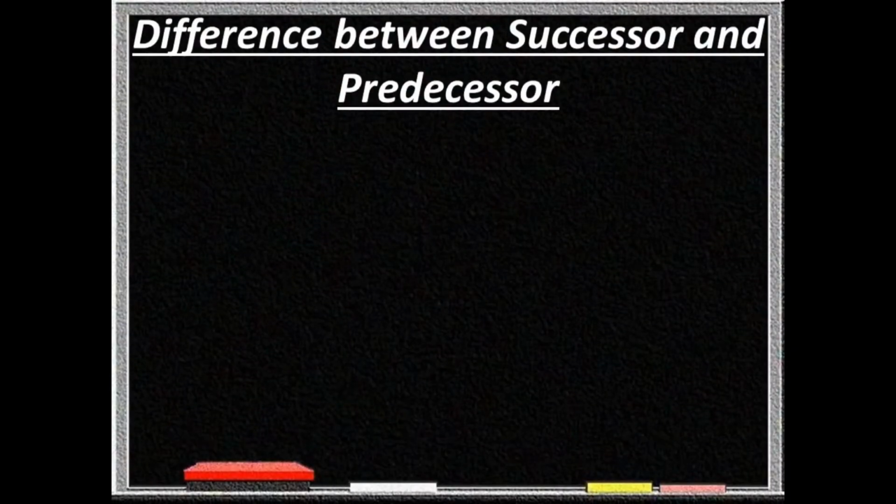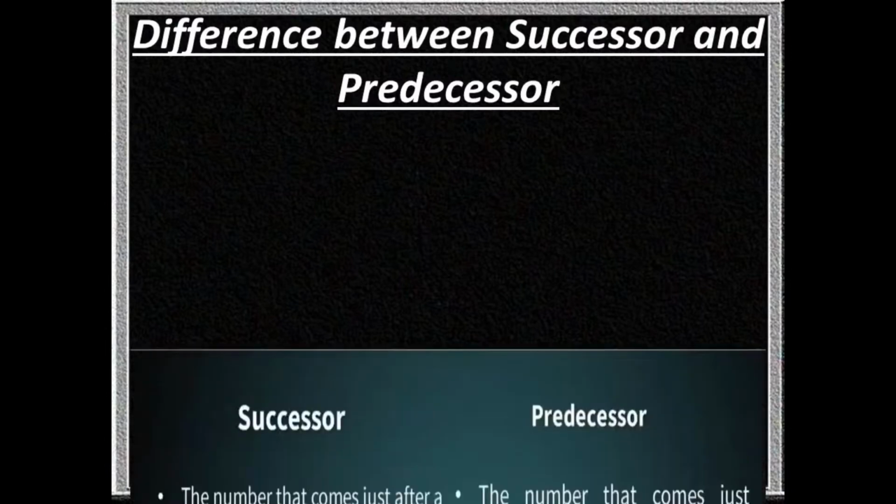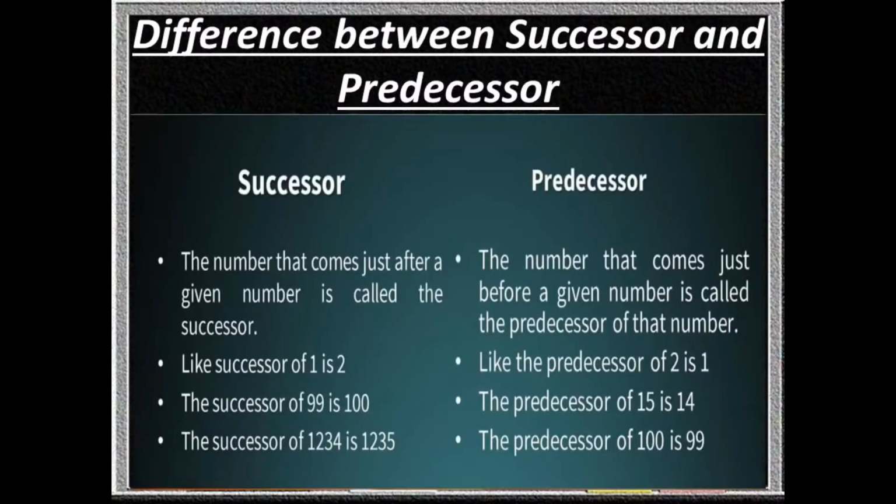Next topic is the difference between successor and predecessor. Now, successor. Successor is a number that comes just after a given number. Like, successor of 1 is 2, successor of 99 is 100, successor of 1234 is 1235.